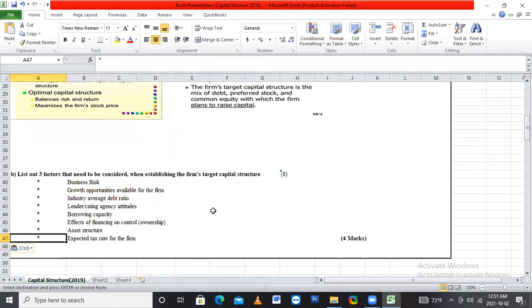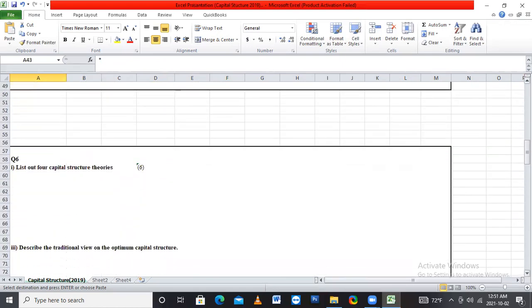They give 4 marks for this question, but you want to write minimum 4 points for this question. They ask only 3 points. You want to write at least 3 or 4 points for this question, then you can get the 4 marks. We'll see the next question.